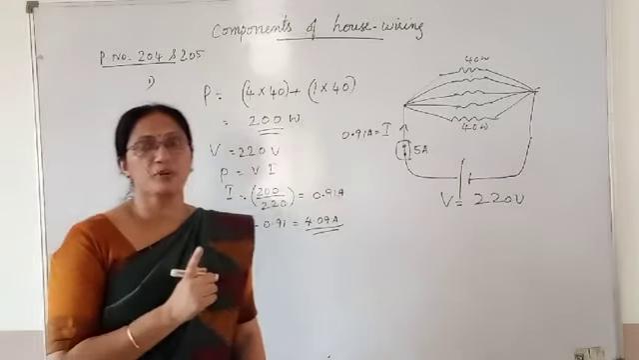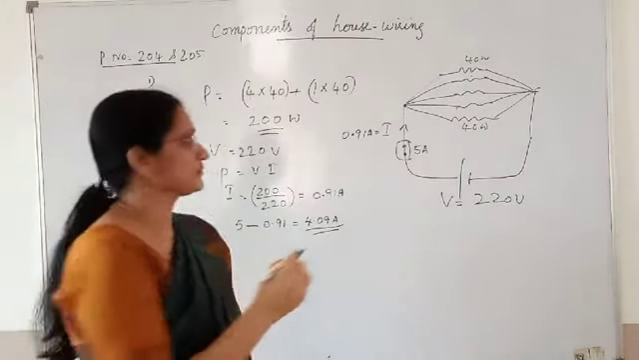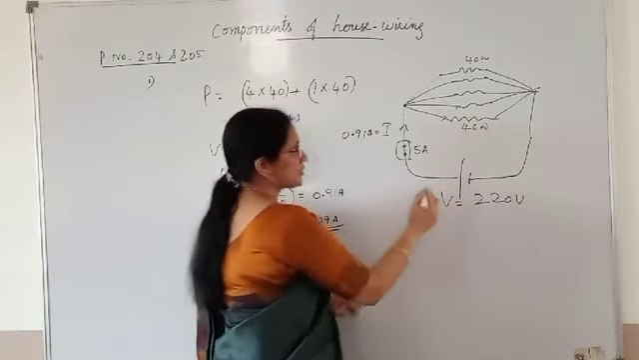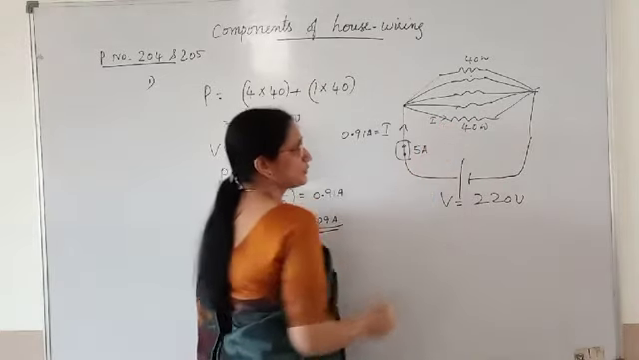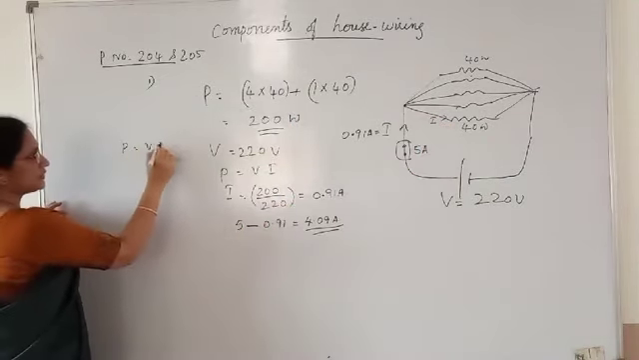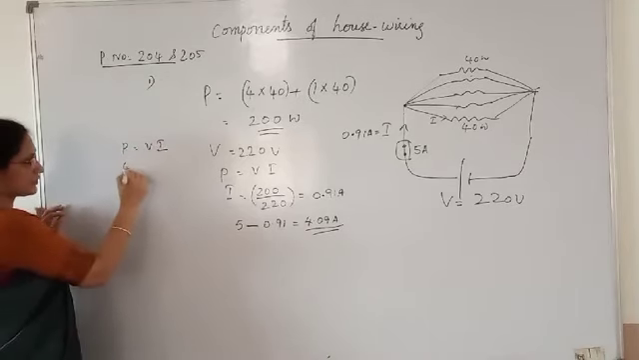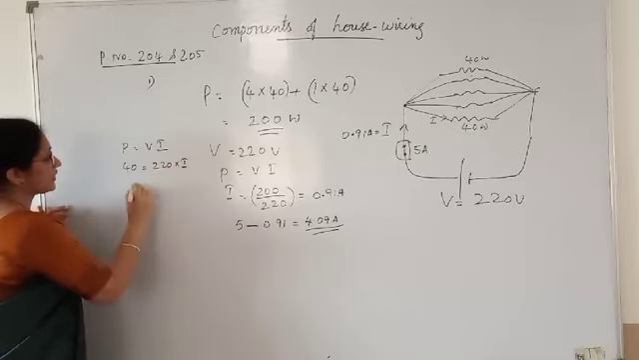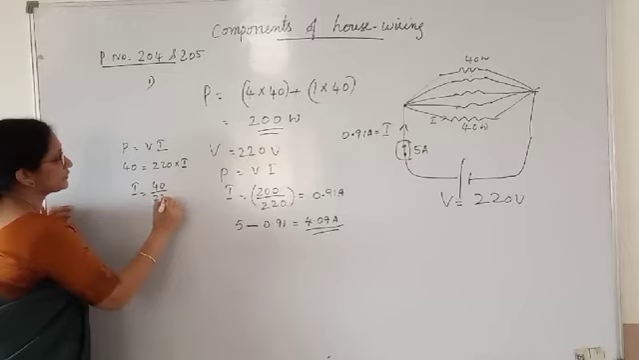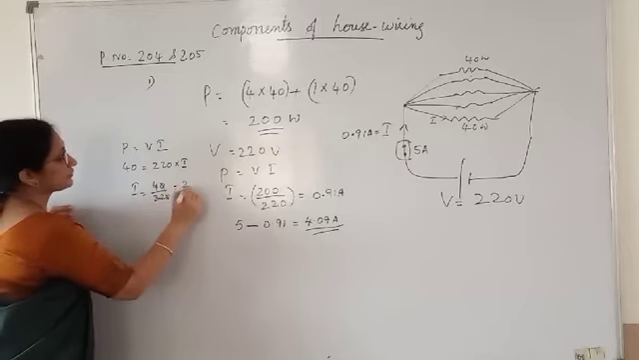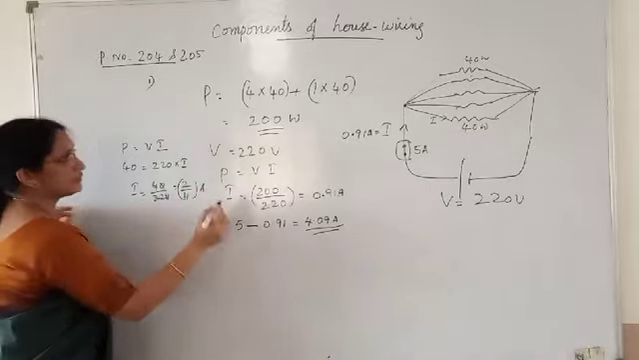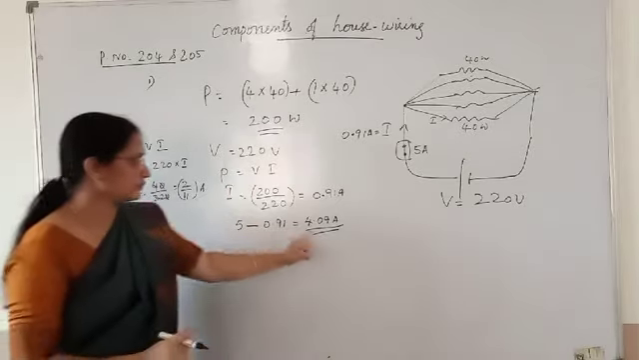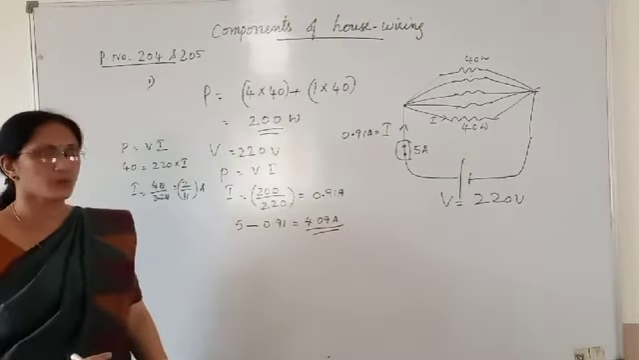So we have to calculate how much is the current for one tube light. Suppose this is the tube light. Its power is given, voltage is given. So you can find out how much current is required for one tube light. Again use the formula P is equal to V into I. Power of one tube light is 40 and voltage is 220. So I is equal to 40 by 220, that is 2 by 11. The current required for one tube light is 2 by 11 ampere, and we have remaining current of 4.09 ampere.